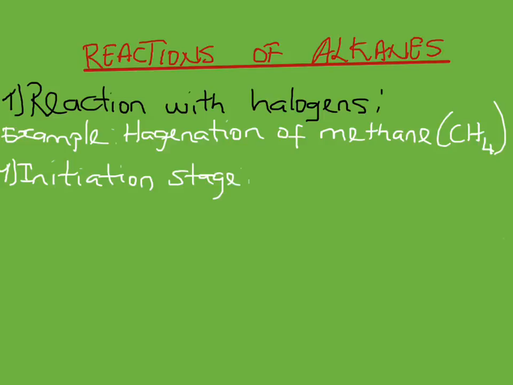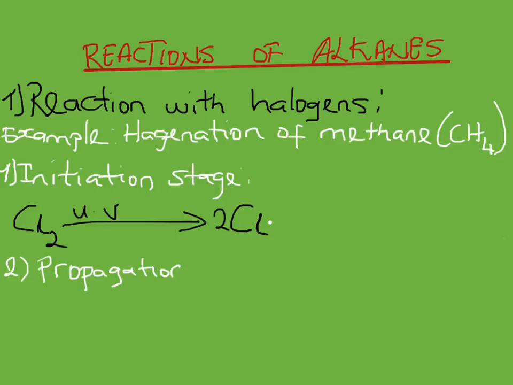The first stage is initiation stage. At the initiation stage, free radicals are being produced. Like you can see from below there, chlorine in the presence of ultraviolet light gives you chlorine free radical. The next stage there is propagation. At the propagation stage, free radicals are being produced. And also, as the free radicals are being produced, other molecules react with the free radicals to produce more free radicals.